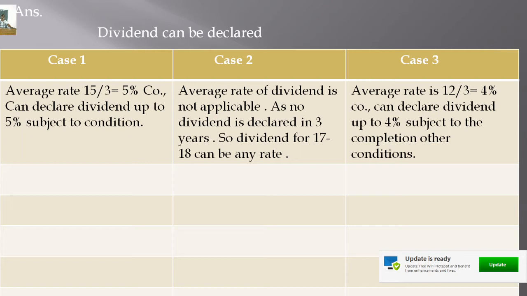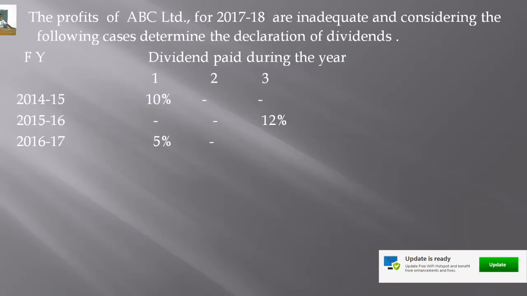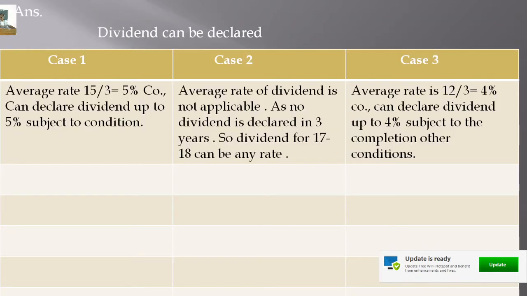Dividend can be declared. In case number 1, only in the first year and the last year dividend is declared. The first year, 14 and 15, dividend is 10%, and 16 and 17, the dividend is 5%. So average dividend in the last 3 years is 10 plus 5 divided by 3, that is 15 divided by 3.